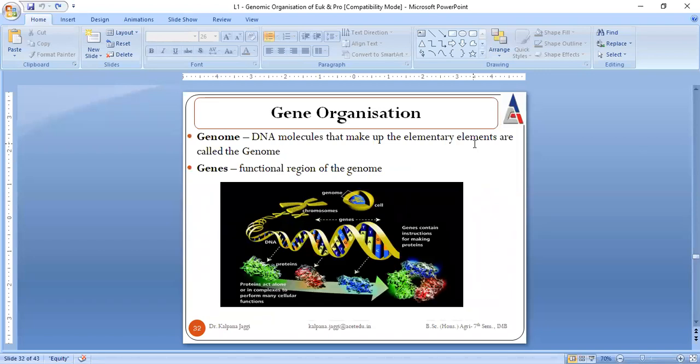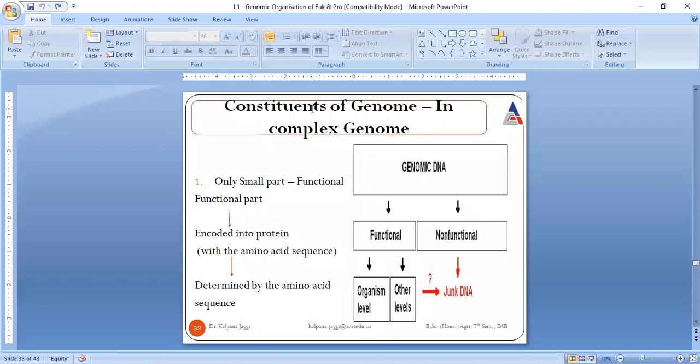But I will also let you know simply what gene organization is. A gene is what? The functional region of genetic material. Now, if we talk about the gene, genomic DNA consists of two parts. The very first part is functional and the other is non-functional.